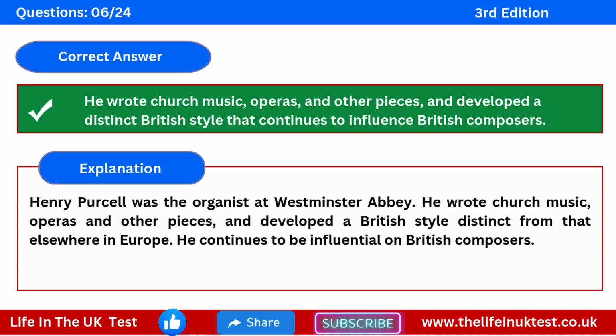The correct answer is he wrote church music, operas and other pieces and developed a distinct British style that continues to influence British composers. Explanation: Henry Purcell was the organist at Westminster Abbey. He wrote church music, operas and other pieces and developed a British style distinct from that elsewhere in Europe. He continues to be influential on British composers.